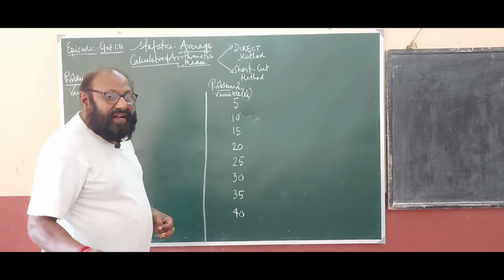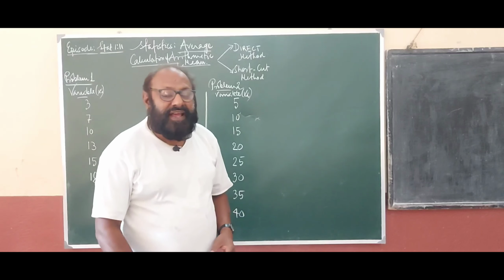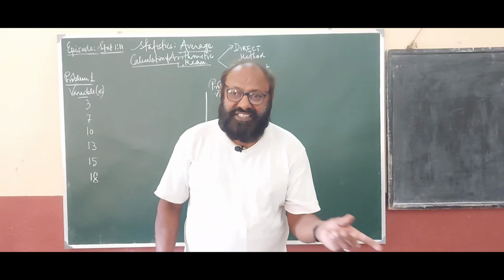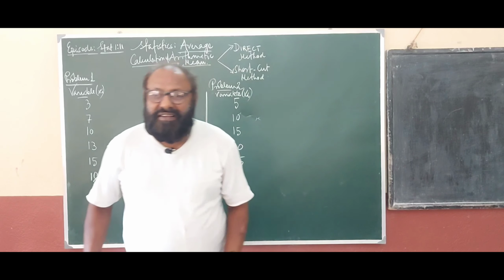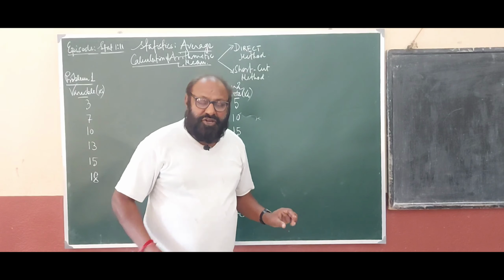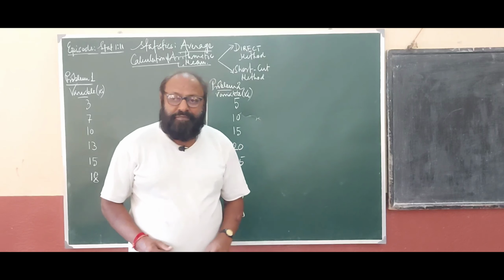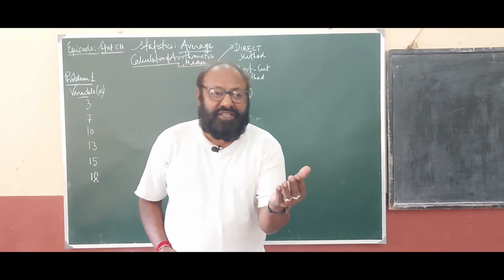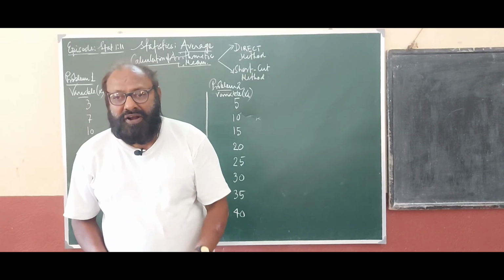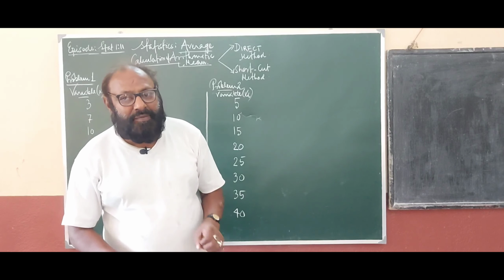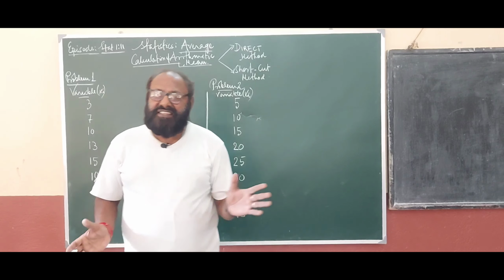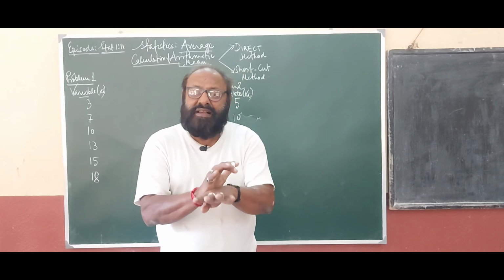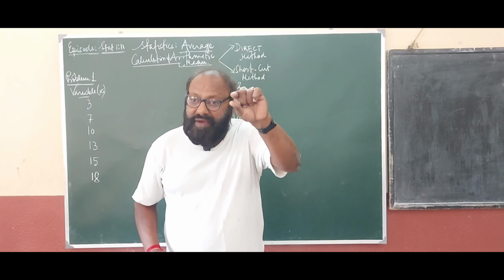In my 9th and 10th classes, I have taken up the analysis part of statistical data, the measurement of specific information. There I have shown you the first order measurement, second order measurement and third order measurement. In first order measurement, we are concerned with central tendency. What is central tendency? Central tendency is the tendency of the variable to rotate around a central value.